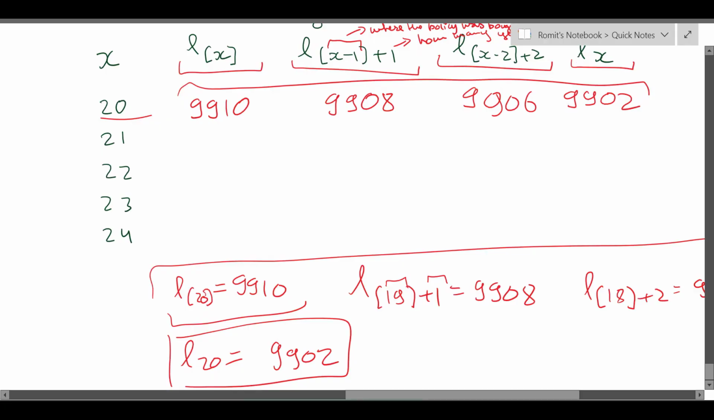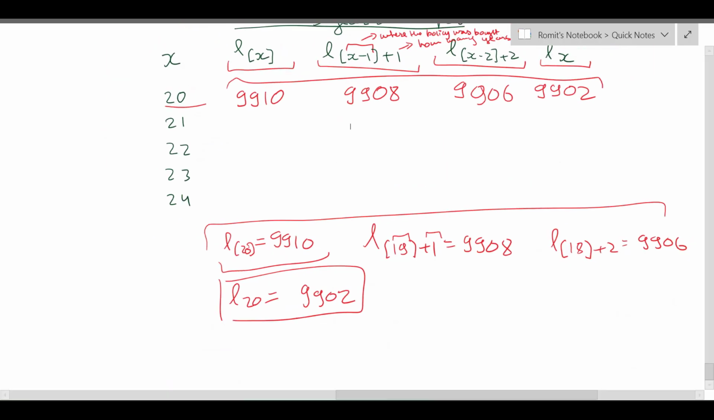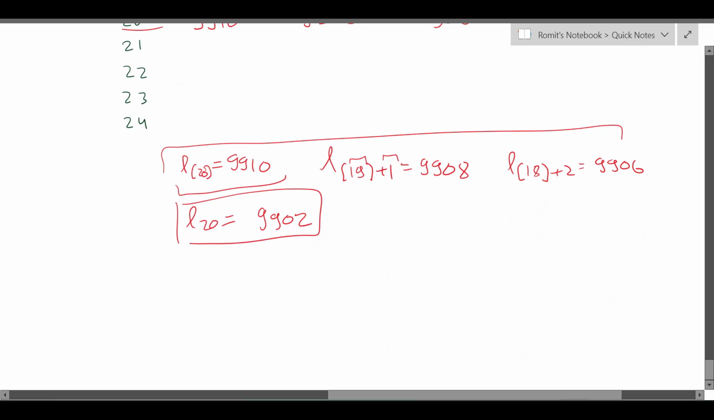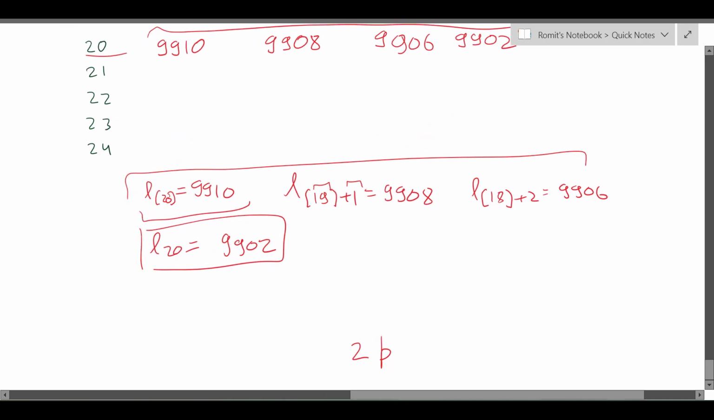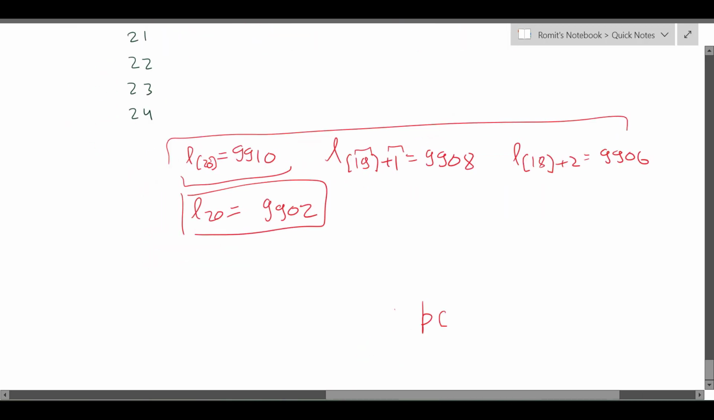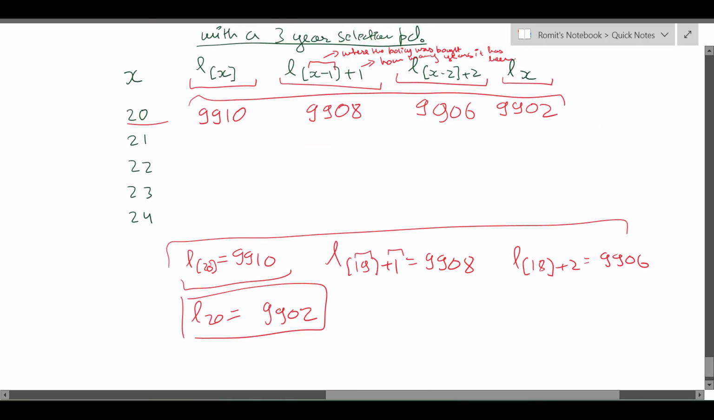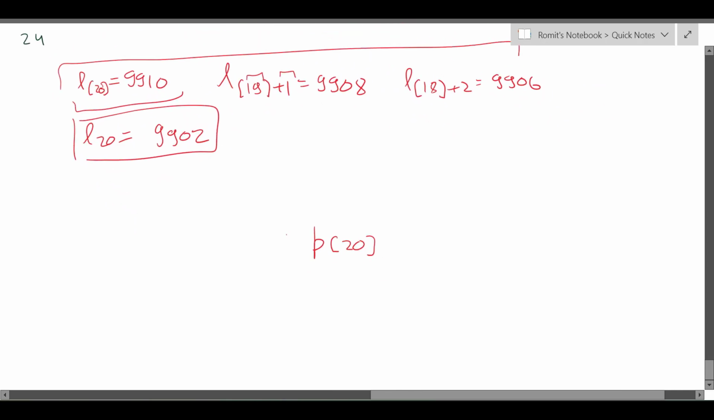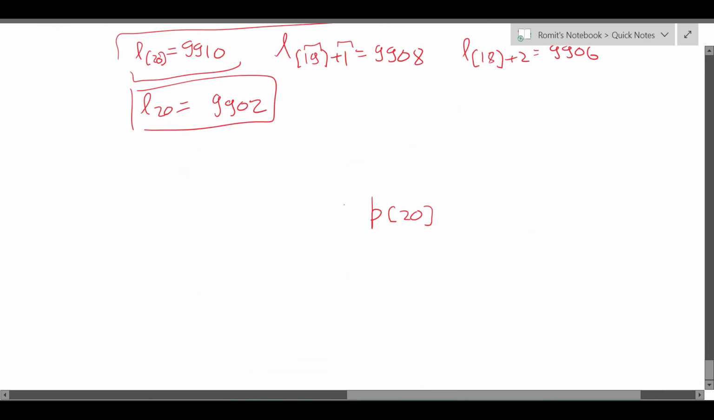Now let's see how, in case of this table, I would calculate my probabilities. Let's say I just want to calculate p20. In case of this table, what will p20 be equal to? p20 usually is equal to L21 divided by L20, right? That is the number of people alive at age 21 divided by the number of people alive at age 20. This is the probability that a person aged 20 survives for 1 year.